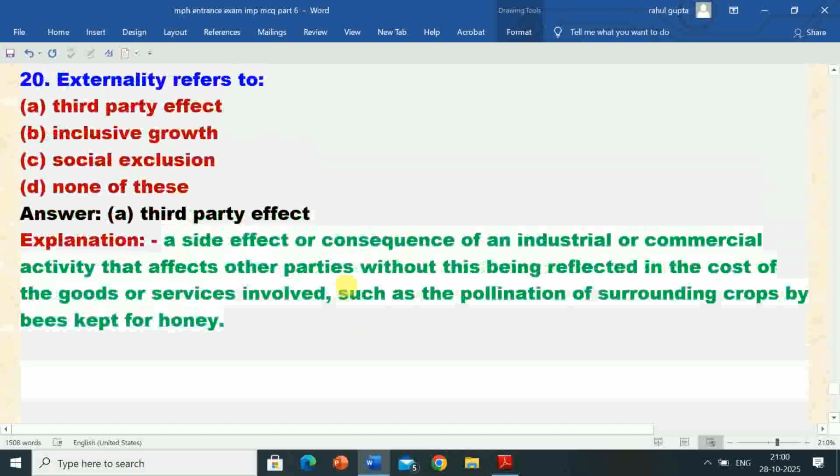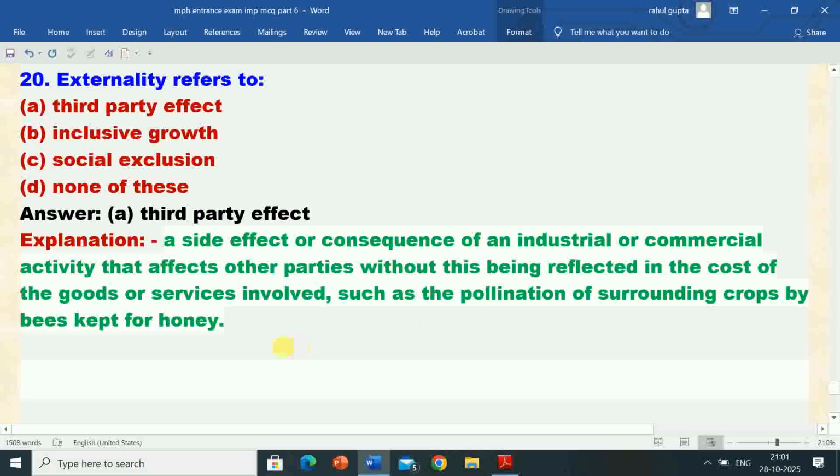Its explanation is a side effect or consequence of an industrial or commercial activity that affects other parties without this being reflected in the cost of the goods or service involved, such as the pollination of surrounding crops by bees kept for honey.